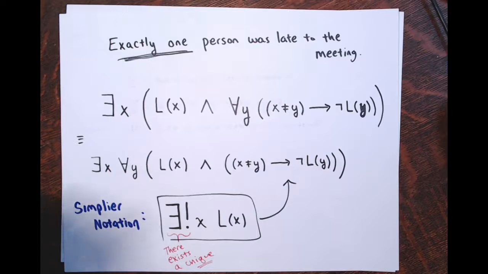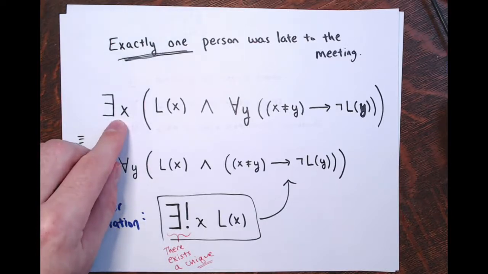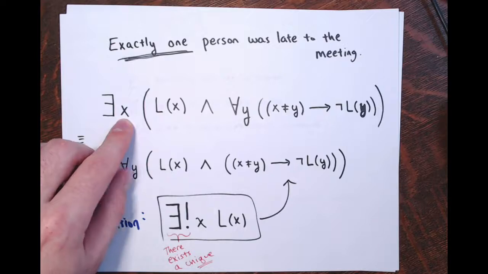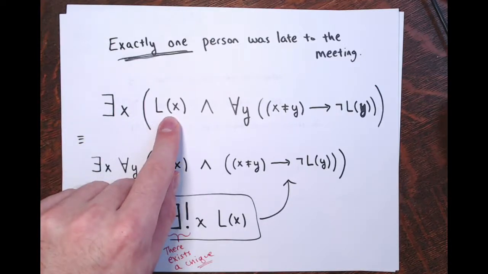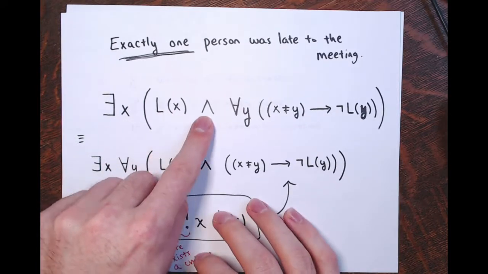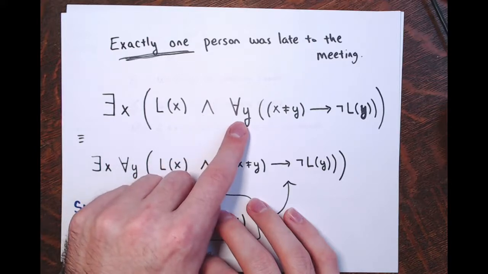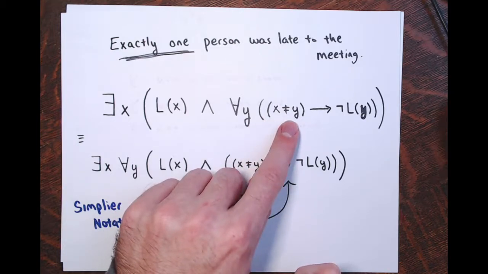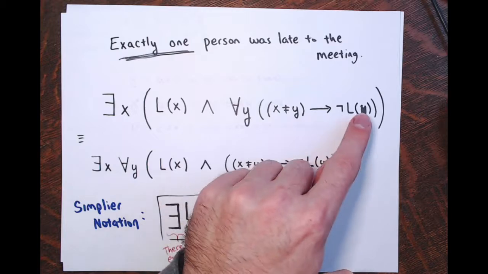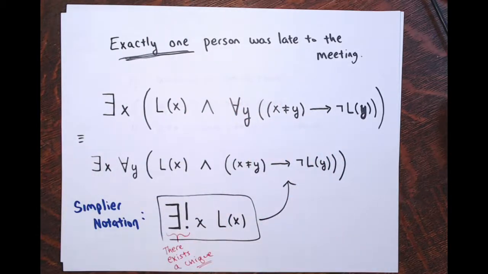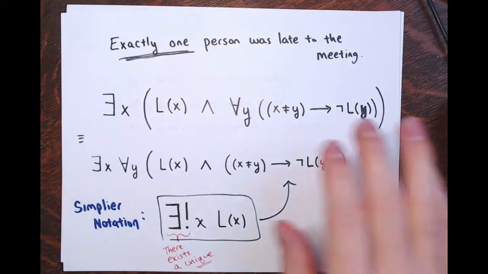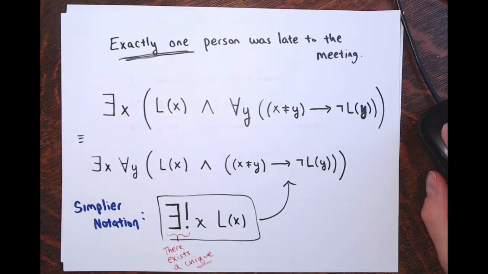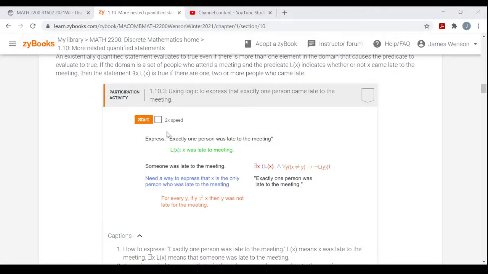Let me go through it one more time. There's a person at this company, call him X, such that person X was late. So say Bob was late. Bob is person X. And look at all the people at the company again, but this time look at all of them. If a person in the company is not Bob, then that person wasn't late. If then, meaning everybody else, everybody but Bob was on time. Only Bob, only person X. So again, hopefully you can make some sense of this. It does get a little gaudy. And you can play the animation here if you wish.